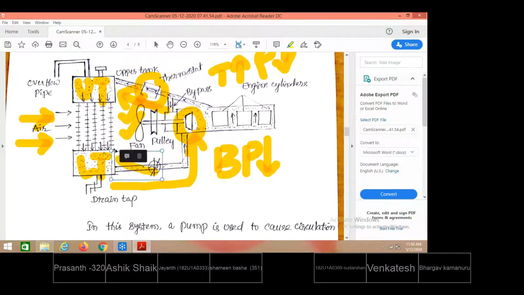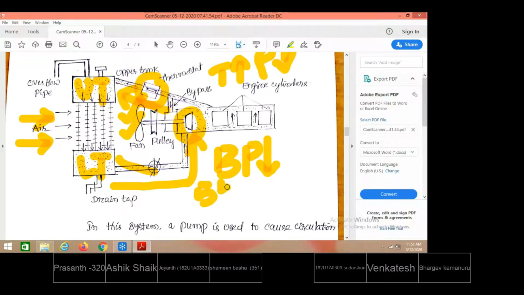When water is to be allowed into the radiator, and when not, will be decided by the thermostat fitted in the pipeline connected from the engine jacket to the radiator. So the thermostat is provided in the flow line connecting the water jacket and the radiator. The thermostat is set to a temperature of roughly 55 degrees centigrade.